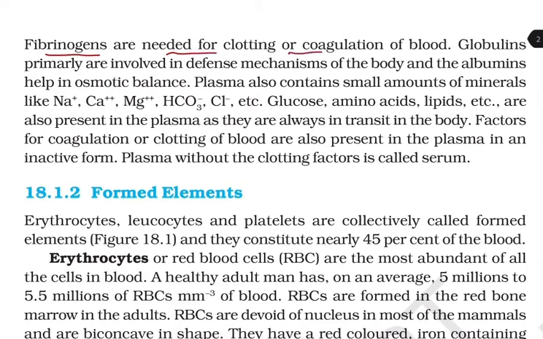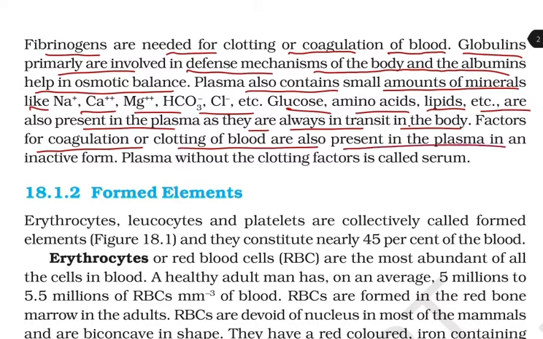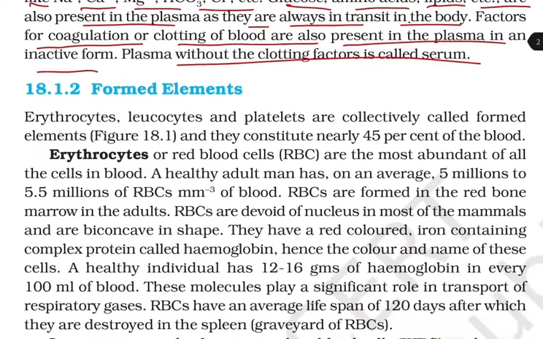Fibrinogens are needed for the clotting or the coagulation of blood. Globulins are primarily involved in the defense mechanism of the body, and albumins help in the osmotic balance. Plasma also contains a small amount of minerals like sodium, calcium, magnesium, bicarbonate, chlorine, etc. Glucose, amino acids, lipids, etc. are also present in the plasma as they are always in transit in the body. Factors for coagulation or the clotting of blood are also present in the plasma in an inactive form. Plasma without the clotting factor is called serum.